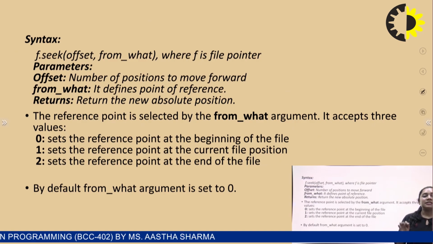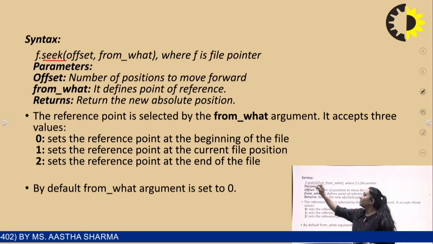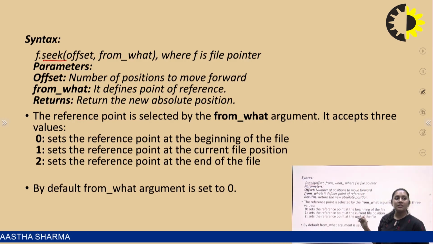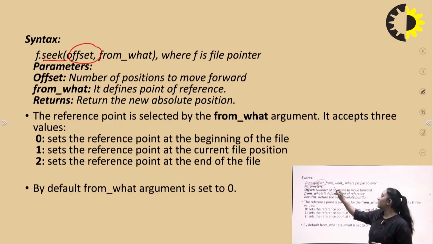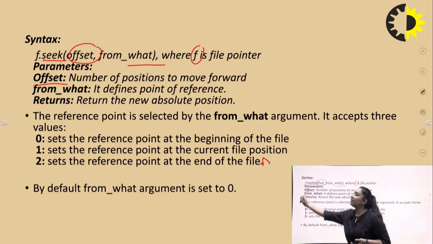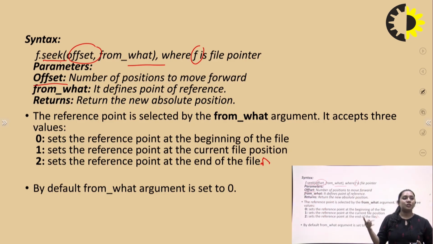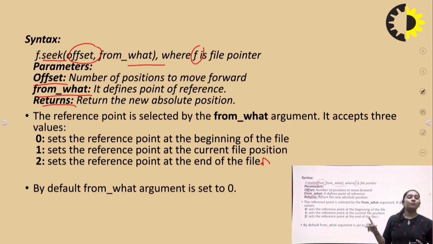Let's see the syntax of the seek function. So f dot seek, where f means the file pointer. The first parameter is offset, and the second parameter is from what. Offset defines the number of positions to move forward. From what defines the reference point present in the file handling, and with the help of the return value it returns the new absolute position of the file.